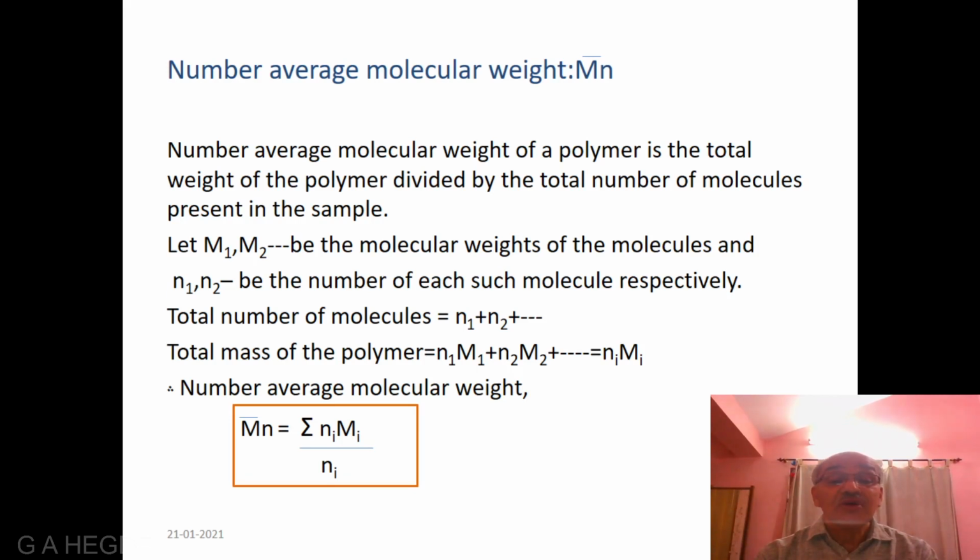Then total number of molecules is equal to N1 plus N2 plus and so on. Total mass of the polymer is equal to n1 M1 plus N2 M2 plus and so on, that's equal to summation Ni Mi. Therefore, number average molecular weight Mn bar is equal to summation Ni Mi over summation Ni.